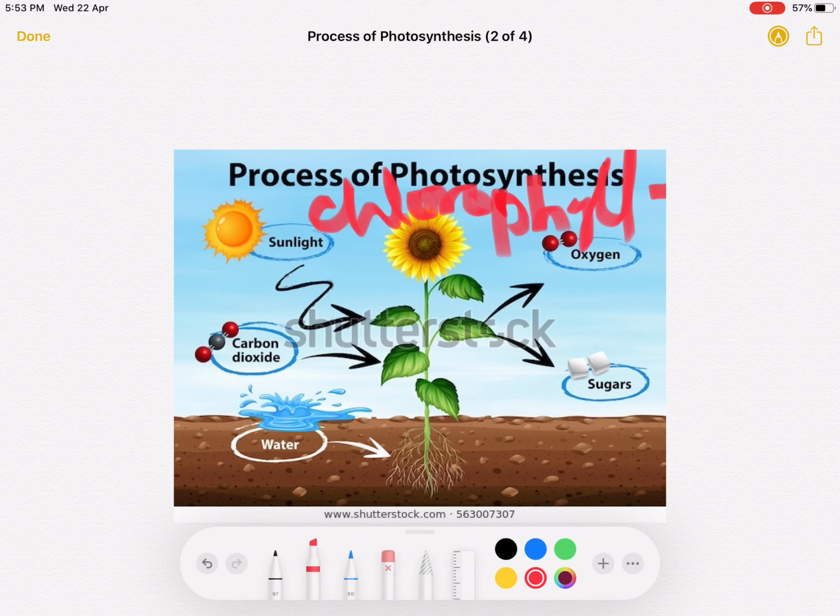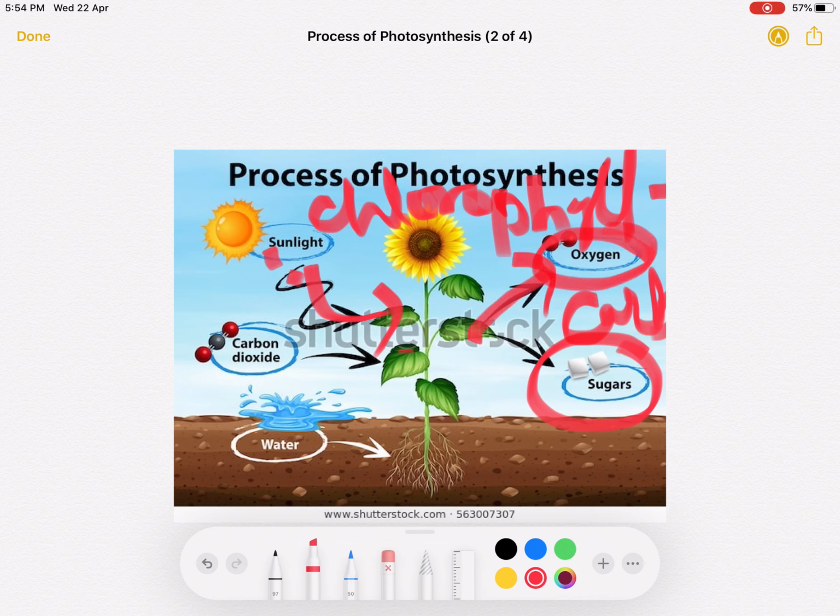Chlorophyll is a green pigment which is present in the leaves. It can capture the sunlight and use it for the plants in the process of photosynthesis. After photosynthesis, plants make sugar, which you can say is carbohydrate, and they release oxygen also. The most important thing in the process of photosynthesis is that oxygen gas is released.